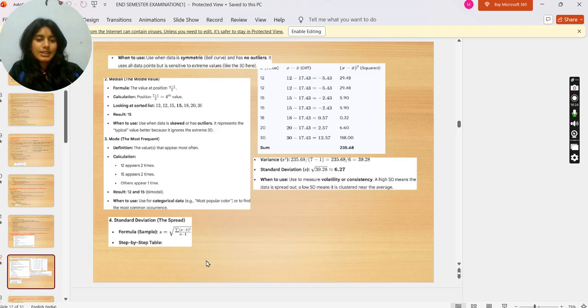Now fourth is the standard deviation, the spread. Formula for sample: s = square root of summation of (xi − x bar) squared divided by (n − 1). Step by step table, we have the sum 235.68. Now variance is 39.28. Standard deviation 6.27. When to use: to measure volatility or consistency. High SD means the data is spread out. Low SD means it is clustered near the average.